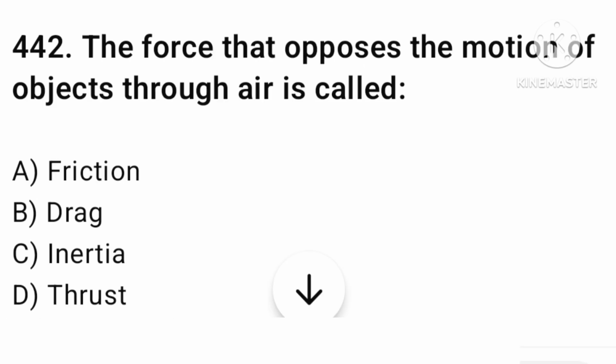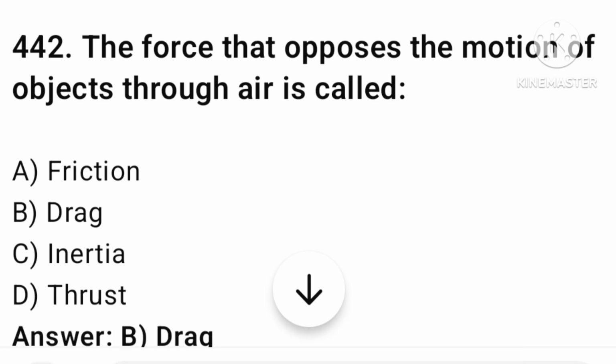The force that opposes the motion of an object through air is called friction, drag, or thrust. The answer is option number B, drag. Let's find the next question.